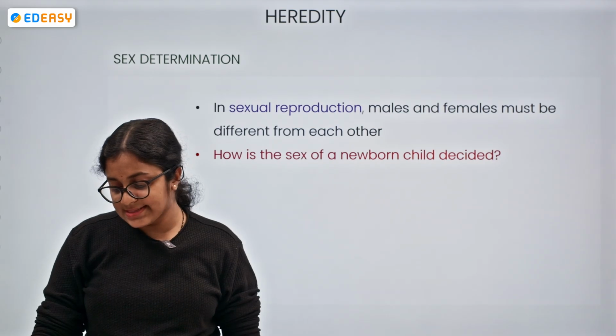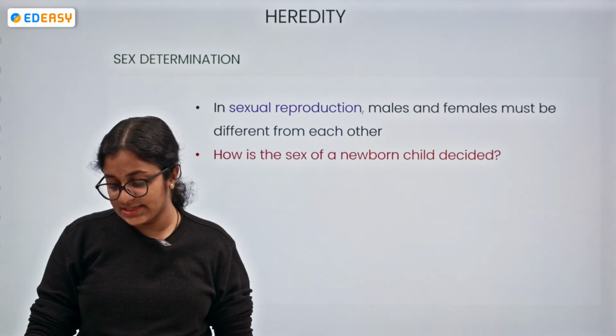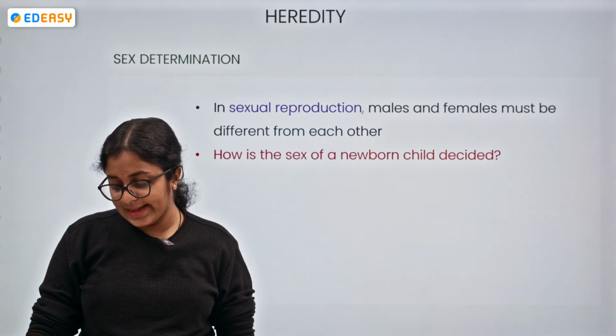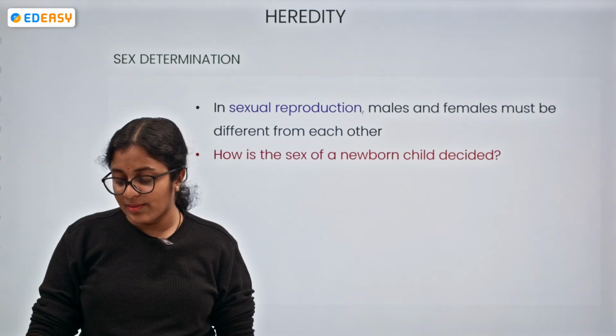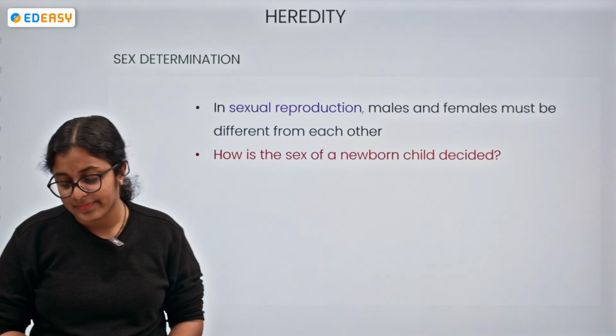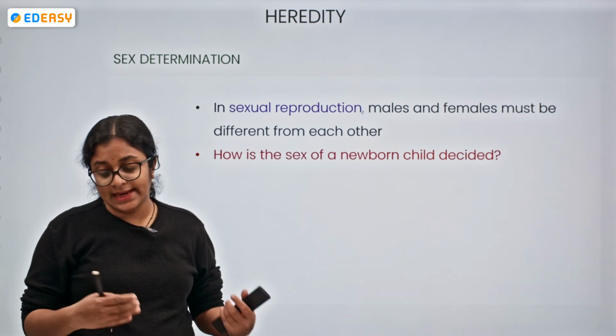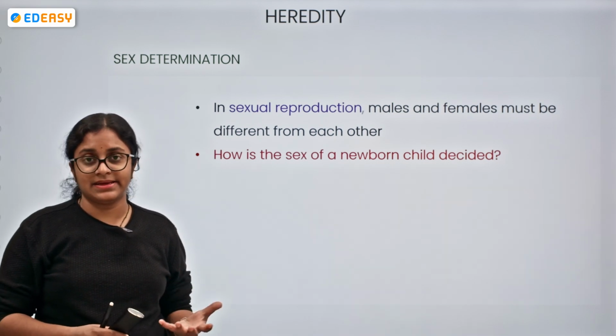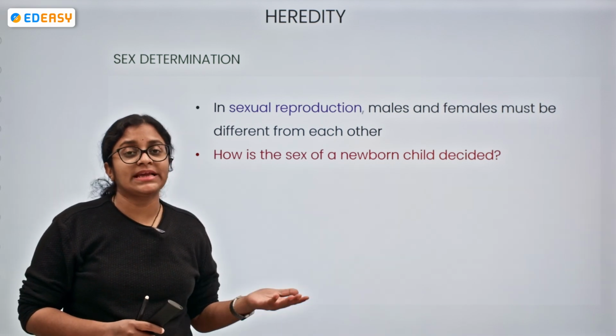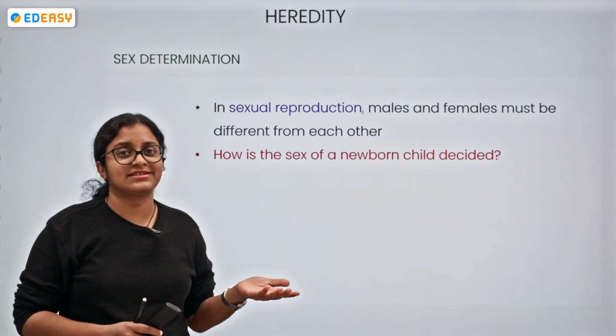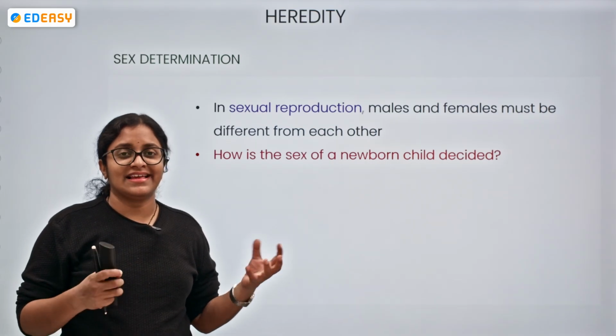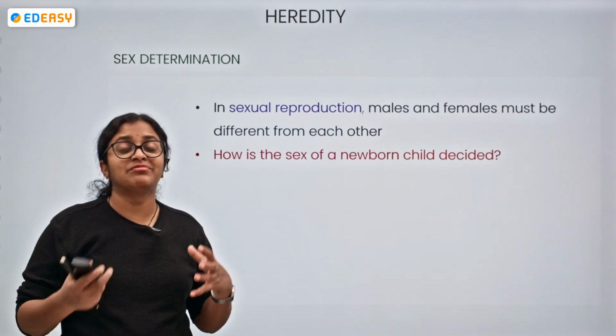Okay, so acquired traits are not inherited by the next generation, even though they help an individual survive. Why? Acquired traits are not inherited because they do not cause any alteration within the DNA of the organism. What are acquired traits? The ones which an individual develops during their lifetime.